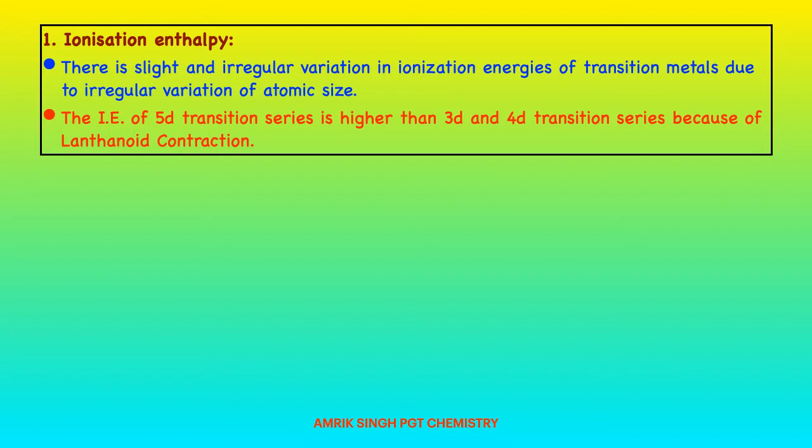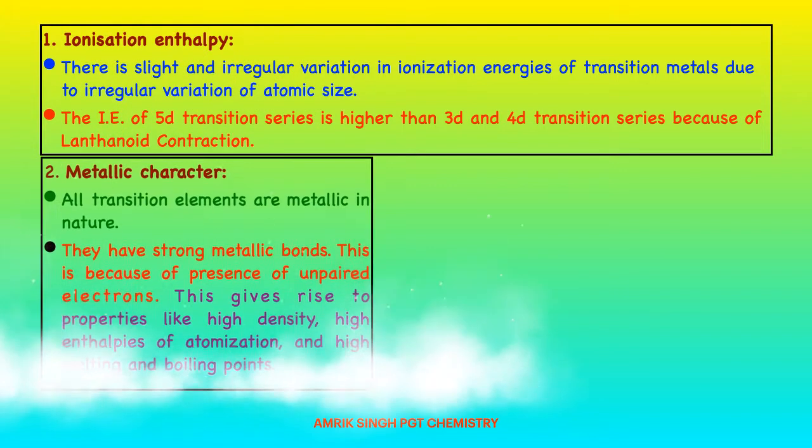The ionization energies of the 5d transition series are higher than the 3d and 4d transition series because of lanthanoid contraction. There is involvement of inner 4f electrons, which have poor shielding effect.